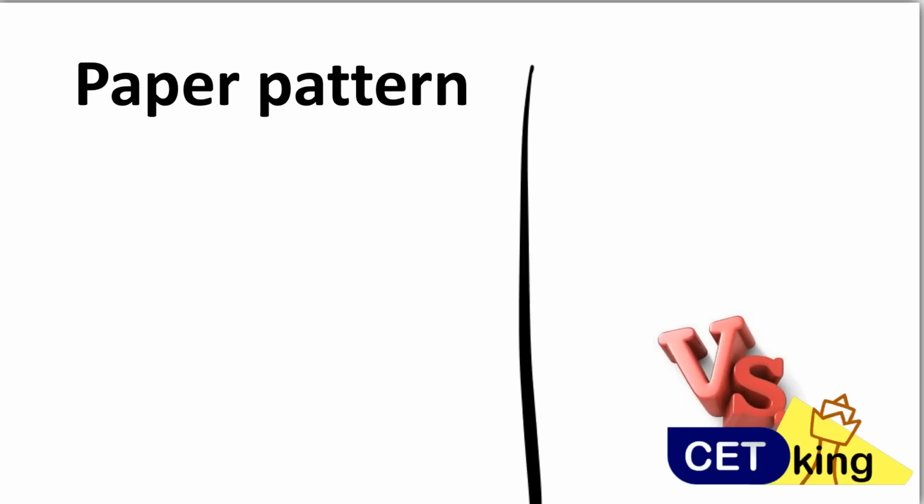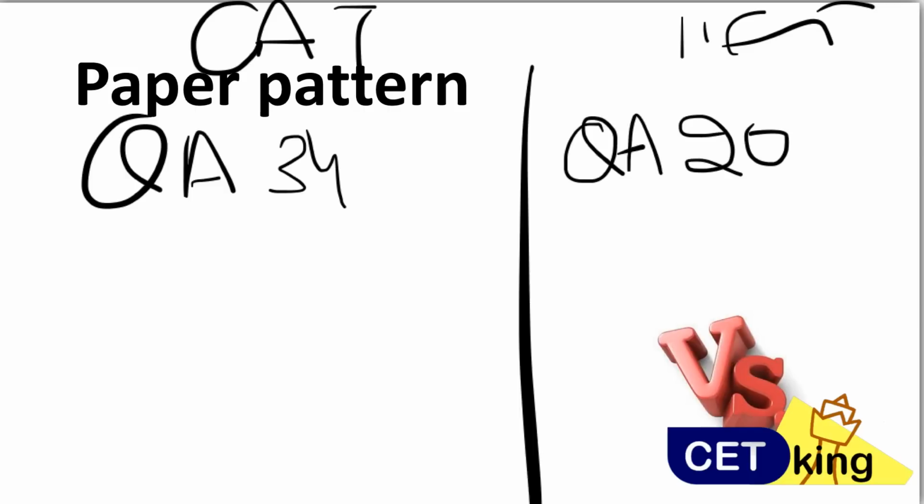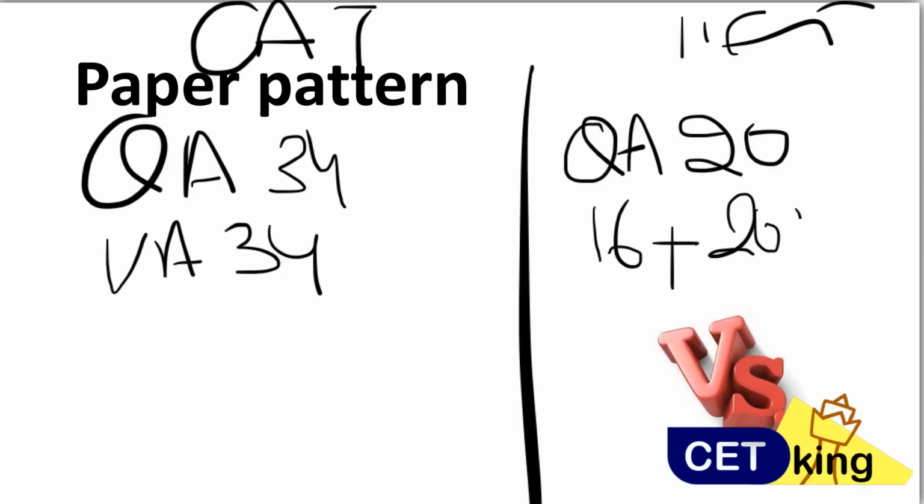Okay, starting with the paper pattern, CAT versus IIFT. Quant, there are 34 questions in CAT, but in IIFT, the number of questions in Quant is 20. That changes every year, it can be 18, 22 as well, but yeah, more or less 20 questions. Fine. Verbal ability, 34 questions in CAT, whereas in verbal ability, we have 16 questions of RC and 20 questions of verbal, so total 36 questions. Fine. What kind of questions are coming, we'll talk about after some time, but let's talk about the overview first.